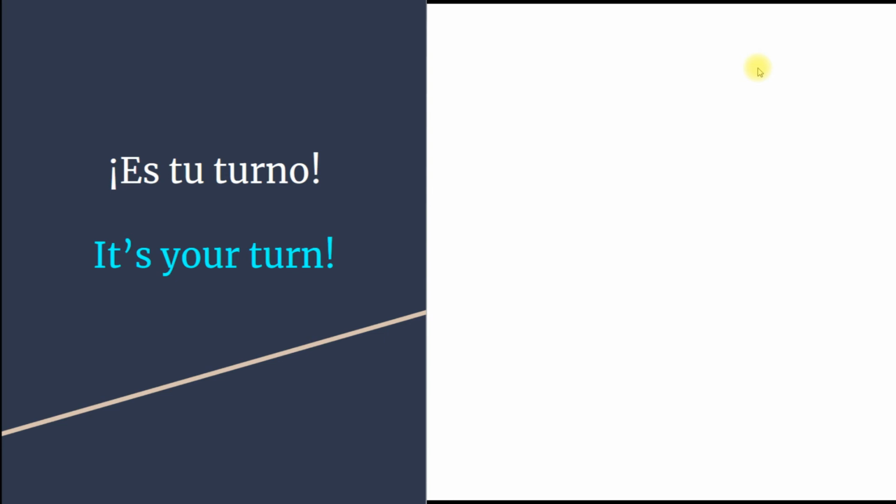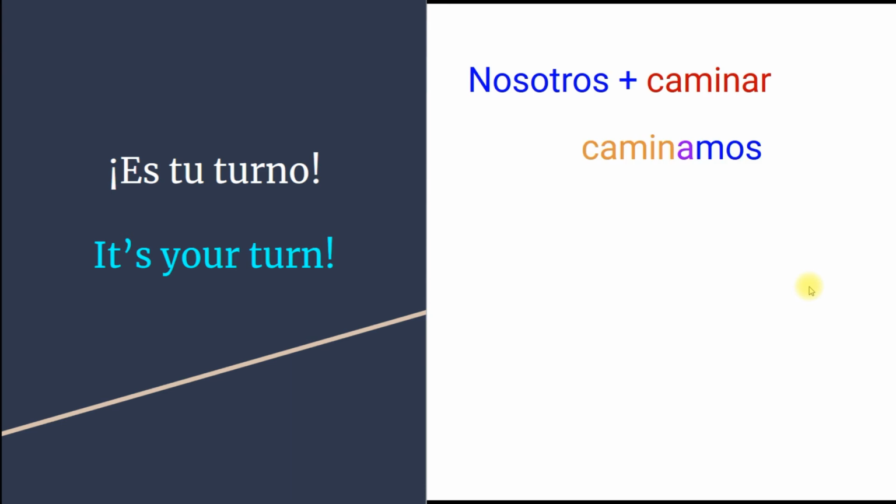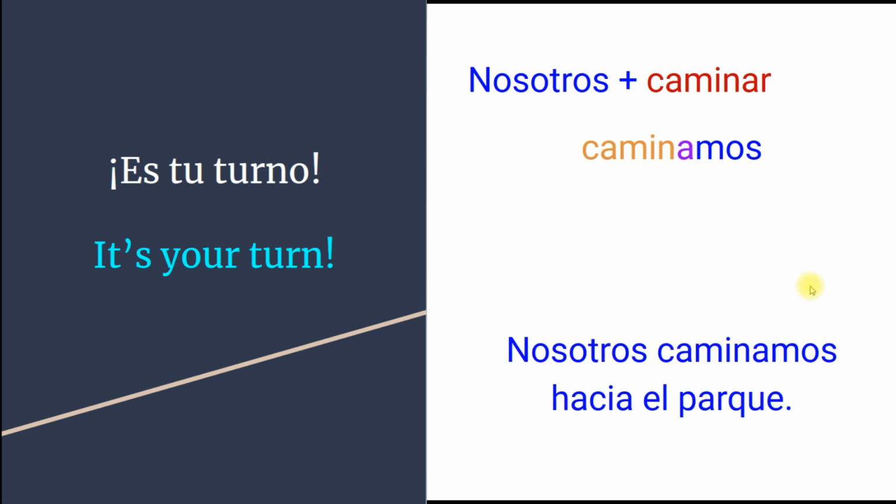The next example is with nosotros, we. Nosotros and caminar. Caminar, to walk. Now, to conjugate the verb for nosotros, that would be caminamos. Nosotros caminamos. Nosotros caminamos hacia el parque. We walk to the park.